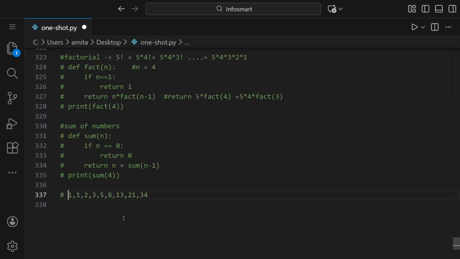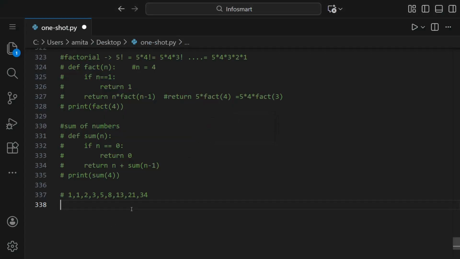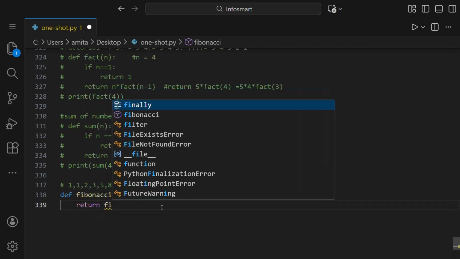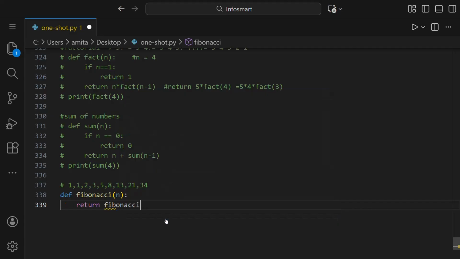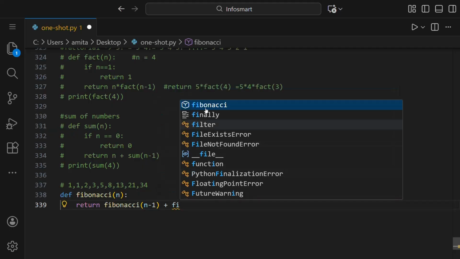So we have to create this Fibonacci series, like we have to return the nth Fibonacci number. Okay, so for that, first we'll make here Fibonacci as the name of a function, and here we'll take n as a parameter. Inside this, we will return the Fibonacci of n minus 1 plus the Fibonacci of n minus 2.